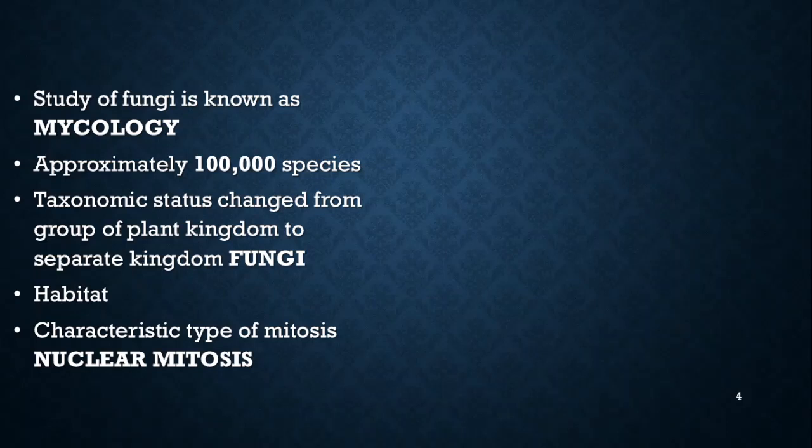Habitat. Fungi usually grow in a moist environment, and they love living in a moist environment. But they can grow in several other habitats as well, because fungi can grow easily wherever organic or living matter is present. Also, they have tolerance to a wide range of temperature. They can go from the warm climate region to the very cold climate region.